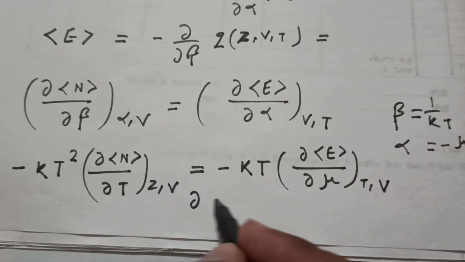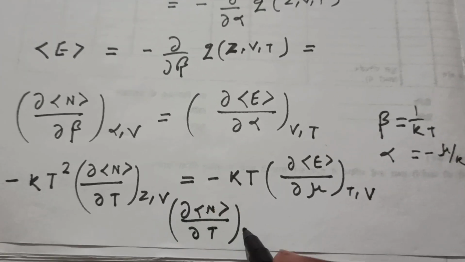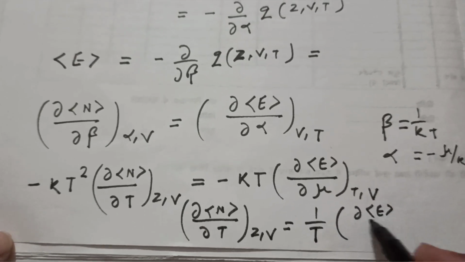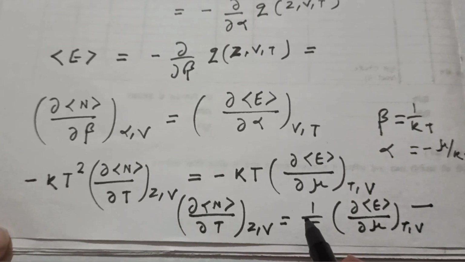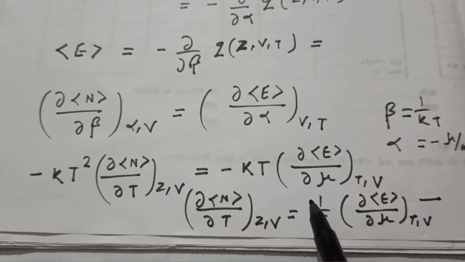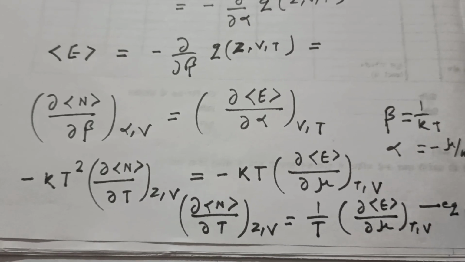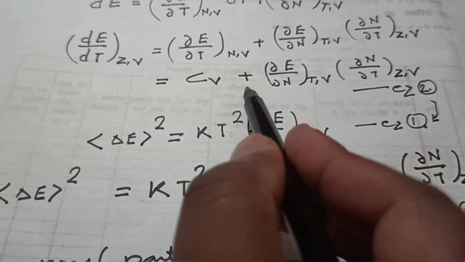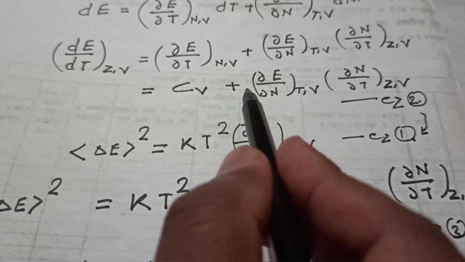From these 2 equations, we will have ∂N/∂T at constant μ, V. It is coming out to be 1/T times ∂E/∂μ at T and V. So from here we have obtained equation 4. Now we will substitute this value of ∂N/∂T in equation 2, which we have earlier derived, considering energy to be a function of temperature and number of particles.